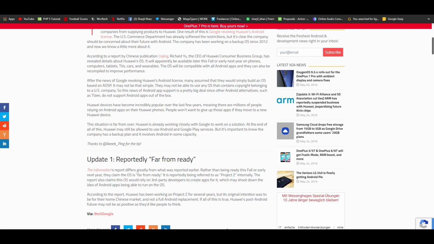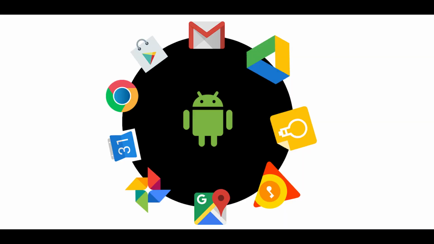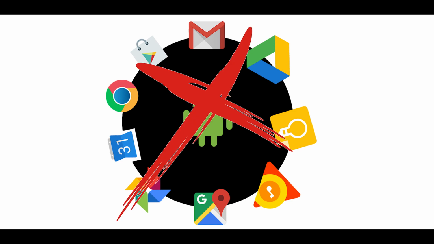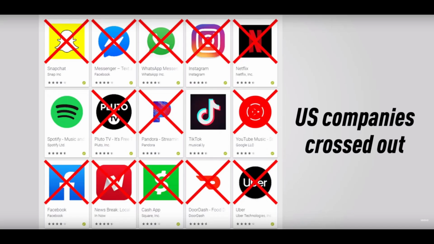Huawei could solve everything and roll out an app store, but it might be illegal to submit apps to the Huawei App Store. The problem for Huawei is that most of your favorite apps are from the USA. It's the true fact. Of course, there is Google, which means no Gmail, Calendar, Google Maps, Waze, YouTube, or Photos.